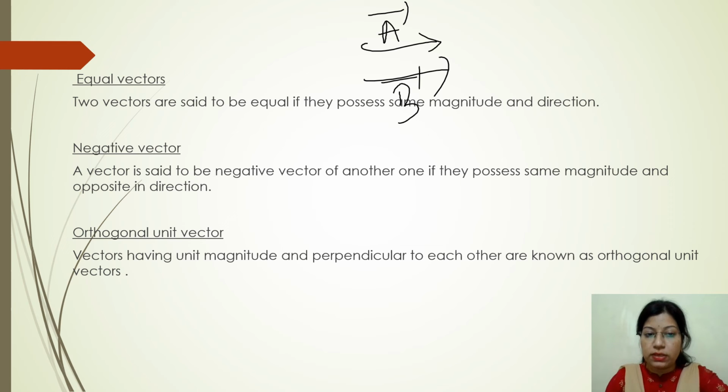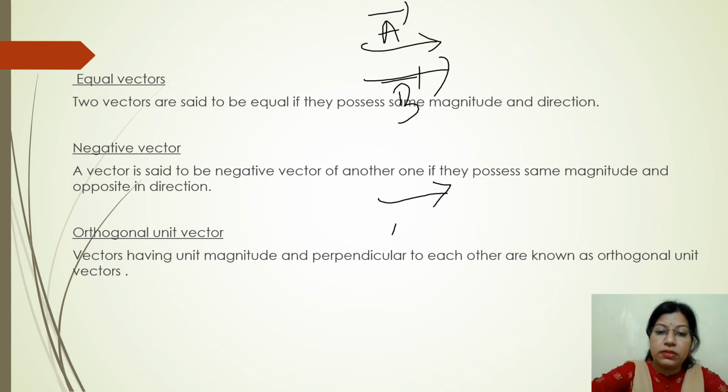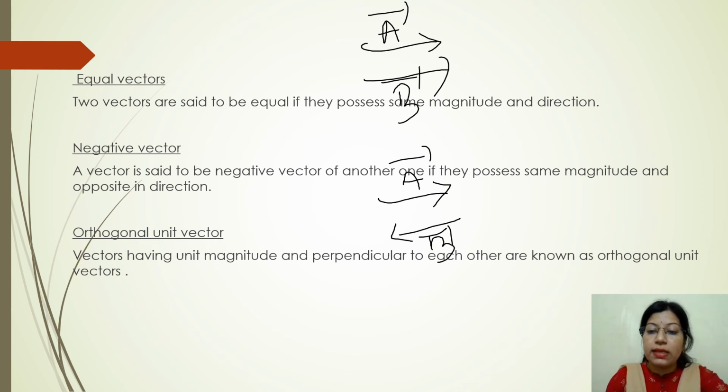So now we move to the next one, negative vector. That means a vector is said to be the negative vector of another vector only if they possess the same magnitude but opposite direction. Let this be your A vector, this be your B vector. They are said to be negative because they have the same magnitude but opposite direction.